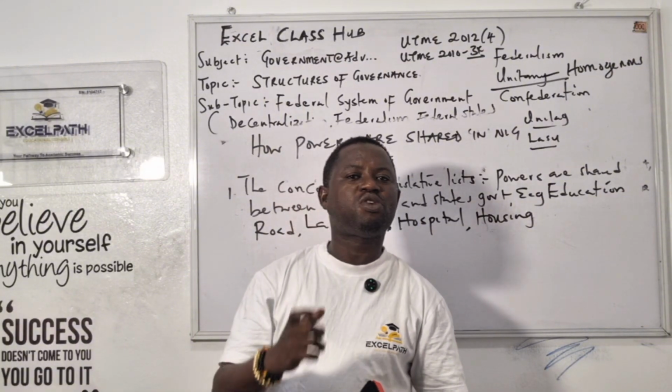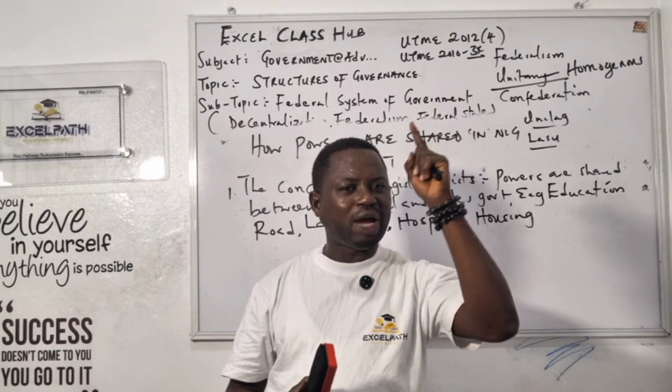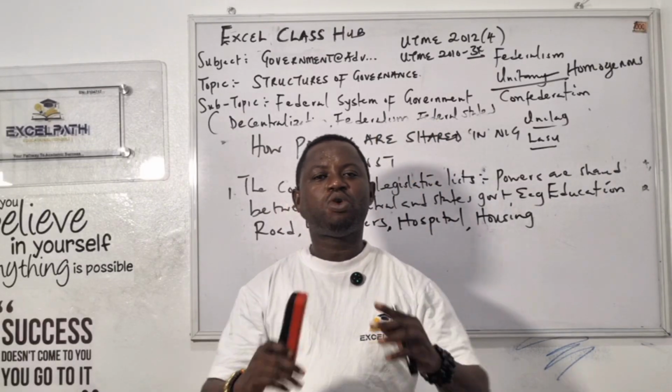And the problem we always have on the concurrent list is that there's always conflict between the central government, the federal, and the states. Why? Because they have different parties.